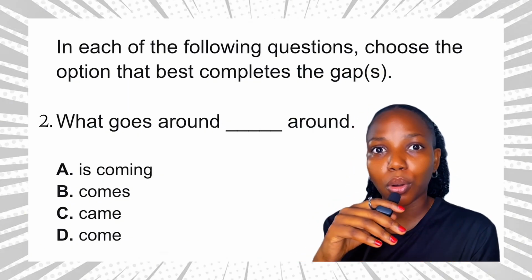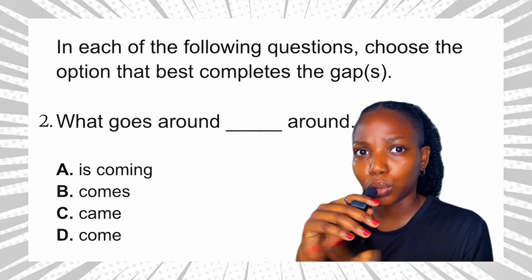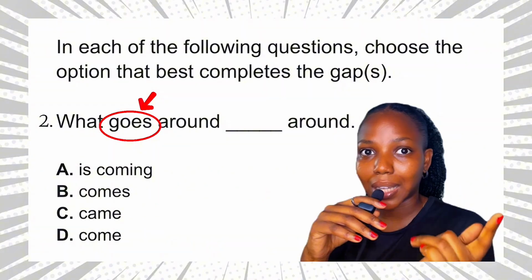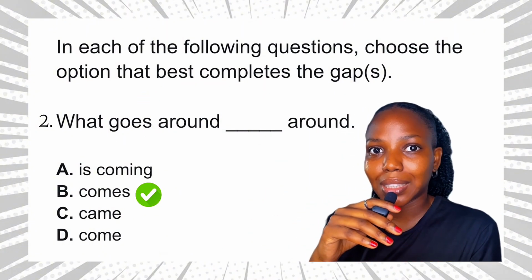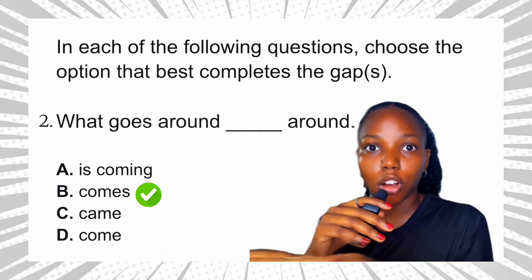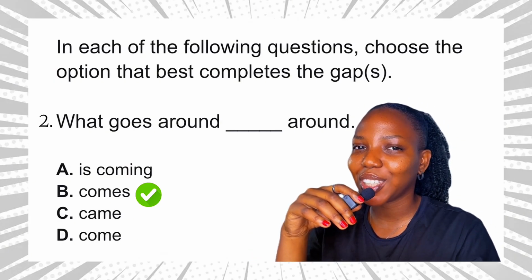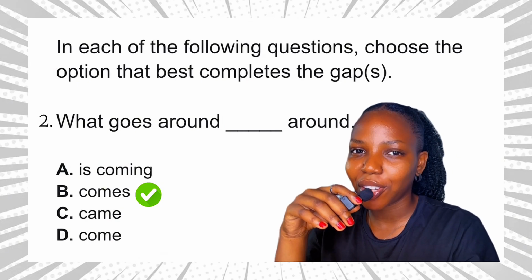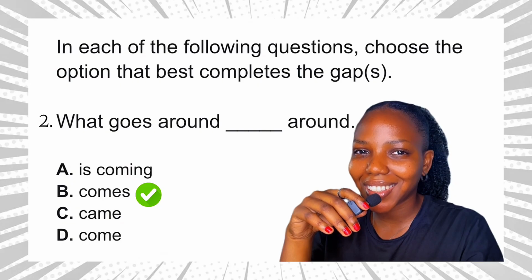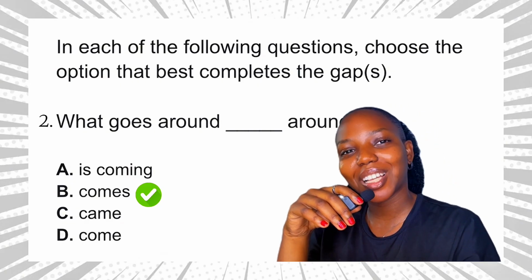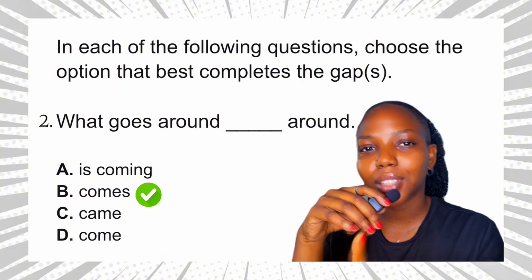Now a faster or simpler approach to this question is to look at the first verb, goes. Goes is present tense and it's a singular verb. So the second verb should be in the same form. Okay, comes. I just thought about another approach to this question. If you know Beyonce song, what goes around comes back around, eh? Okay, so final answer to this question is option B. What goes around comes around.